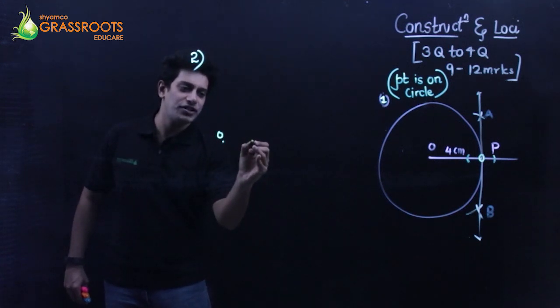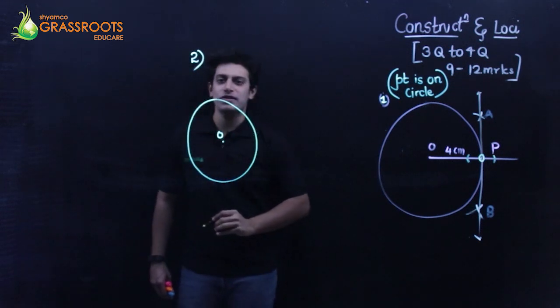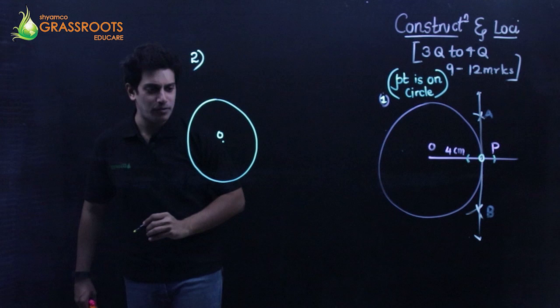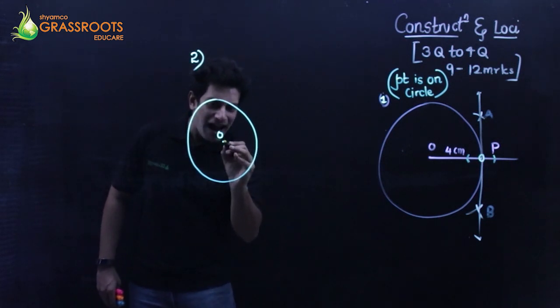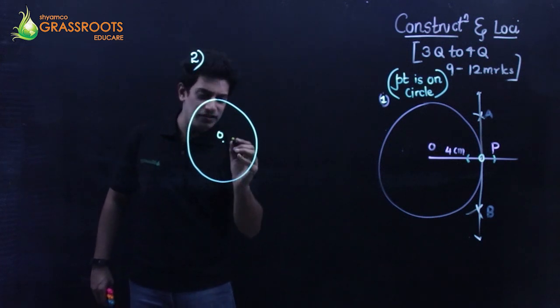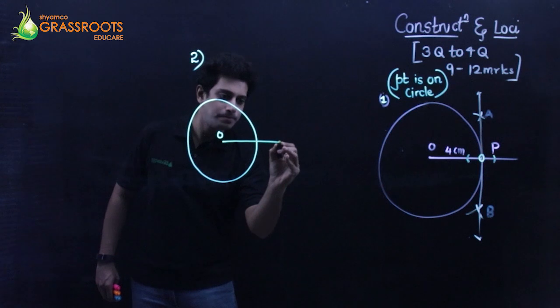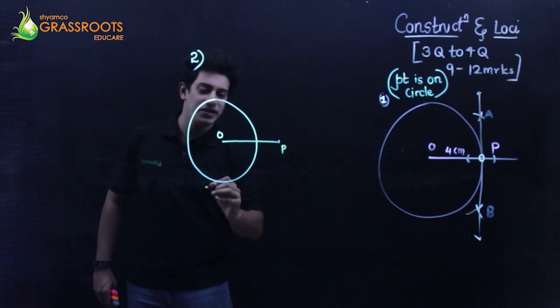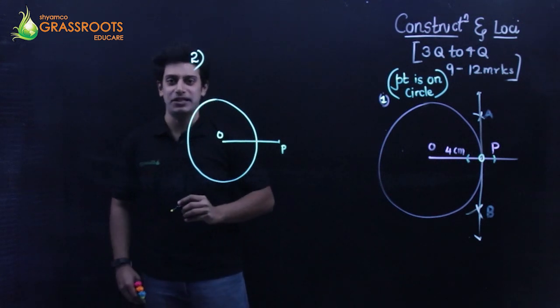The radius of the circle is 3 cm. Perfect. Now, from this point, at a distance of 5 cm, you stretch a line, and this point is P. So this OP distance is going to be 5 cm.